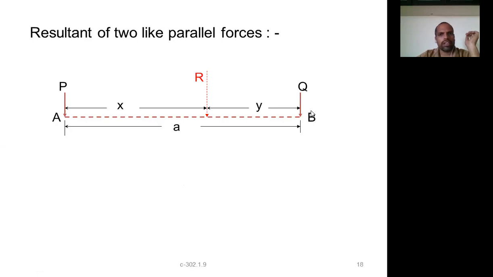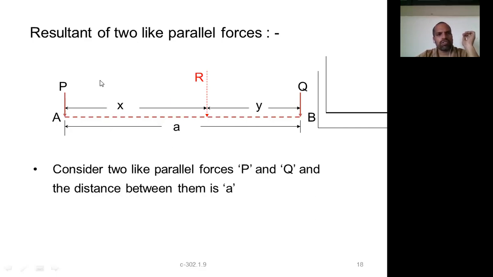Now let us see how to calculate the resultant of like parallel forces. This is two like parallel forces, P and Q, and the distance between them is A. Two like parallel forces, not unlike parallel. Then what is the resultant?